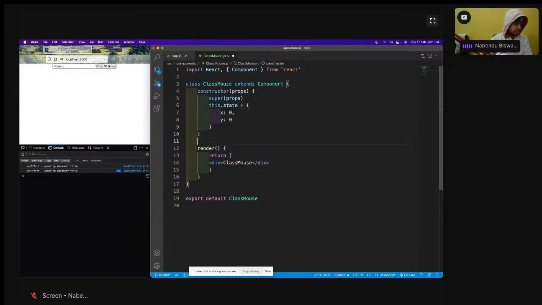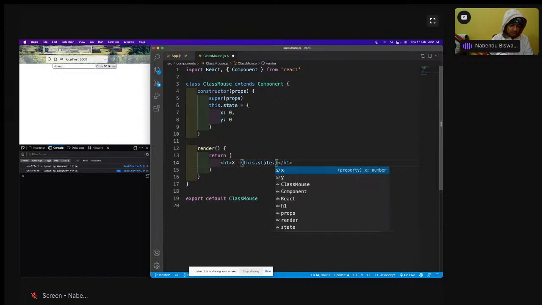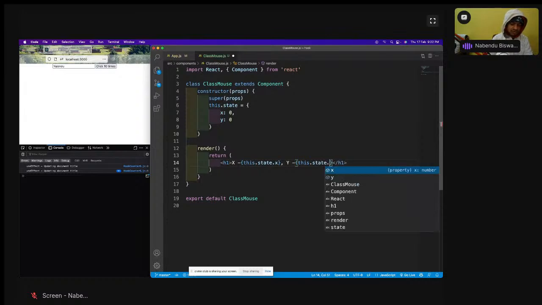Now in the render, let me have an h1, and I will have x, which will be this.state.x, and y is this.state.y.